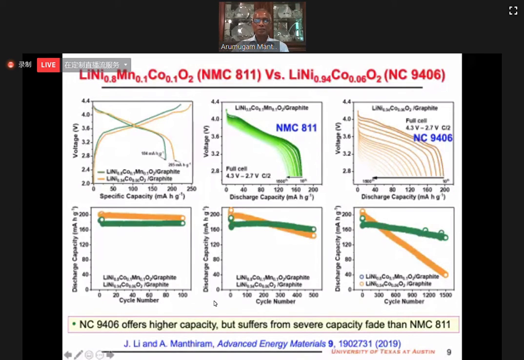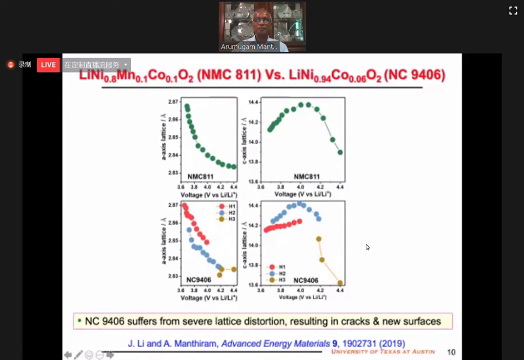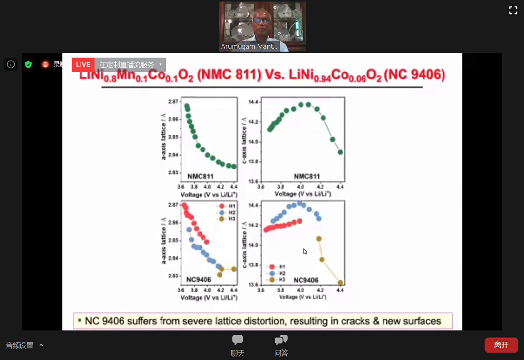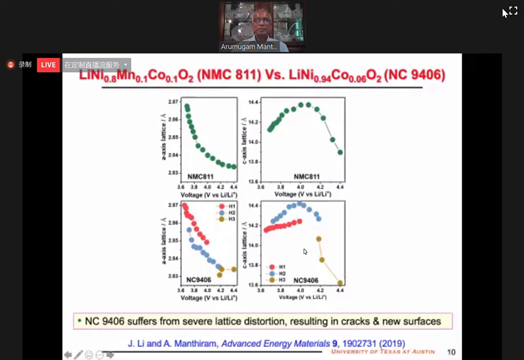If you look at the cycle life, if you really look at a large number of cycles, like 1500 cycles, then the 9406 fares much more compared to 811. So now we need to understand why. Of course, we keep the cutoff voltage 4.3. As you increase in nickel content, the voltage slightly decreases.